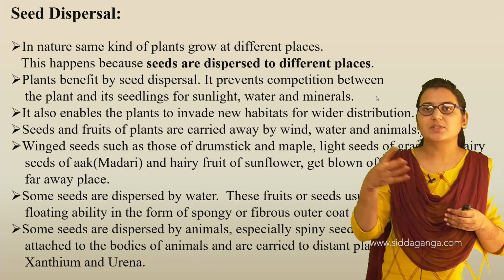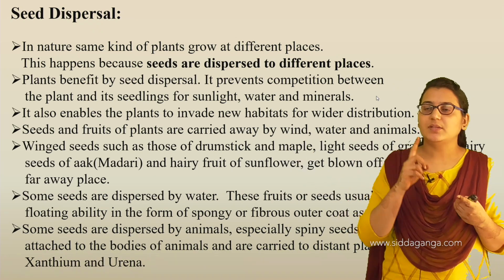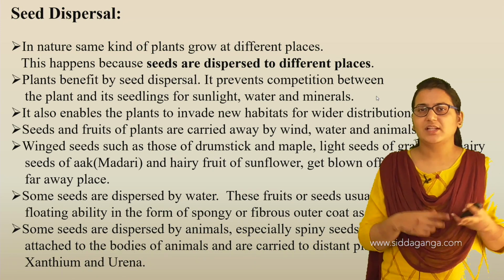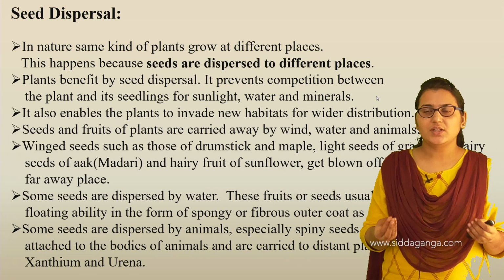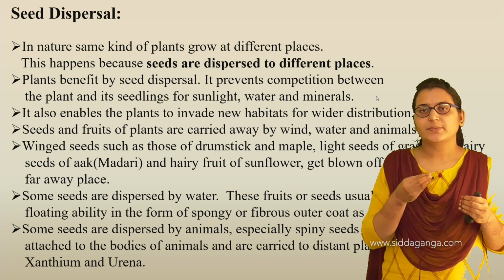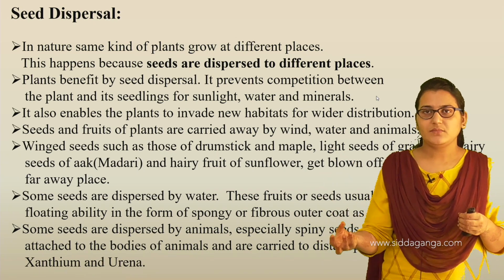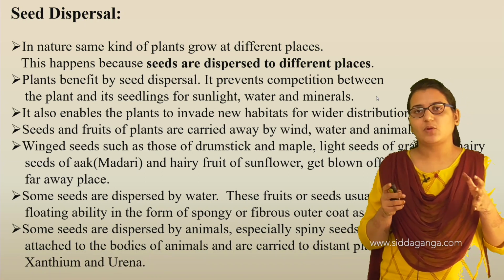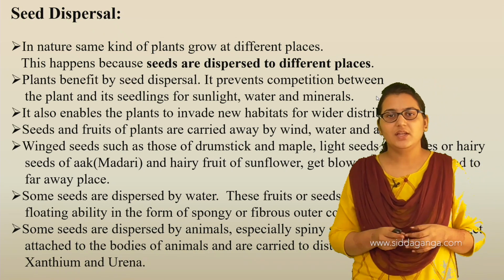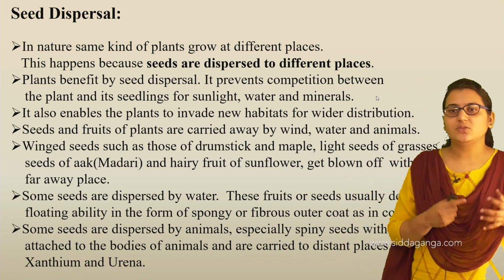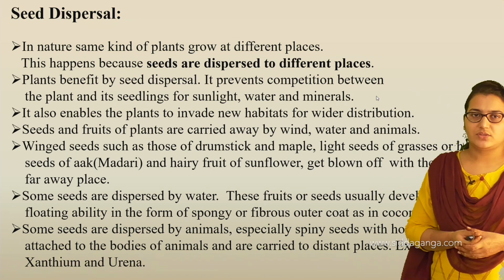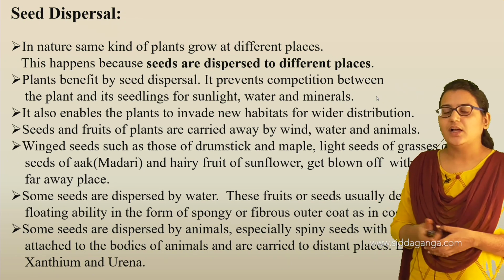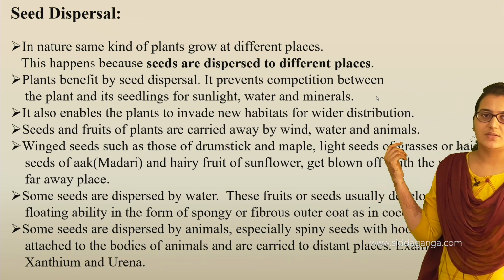Seeds will disperse from one place to another by means of insects, wind or water, any way it may be. So these seeds get dispersed from one place to another. Hence it prevents competition, and the plants will get proper sunlight, water and minerals. It also enables the plants to invade new habitats for wider distribution. As we have seen, seeds and fruits of plants are carried away by wind, water and animals.